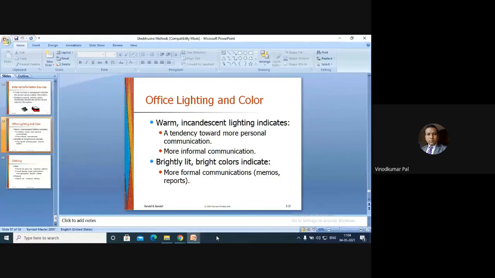We do not have to put more attention on that, but we have to study what things are there. There would be some related to the physical environment, office lighting and color. Next, more formal communication with the help of memos and reports.